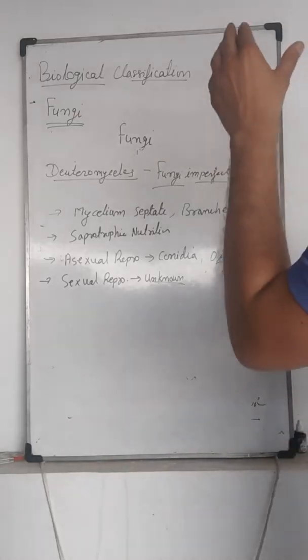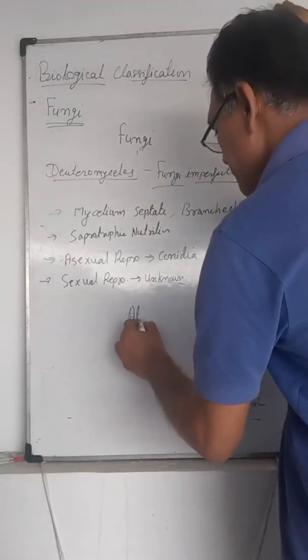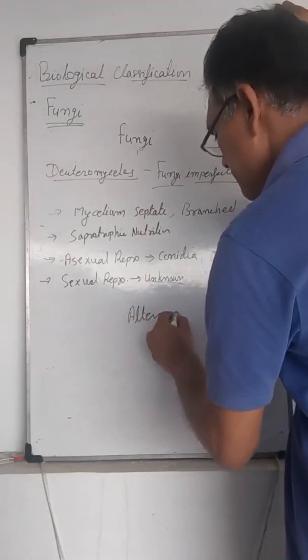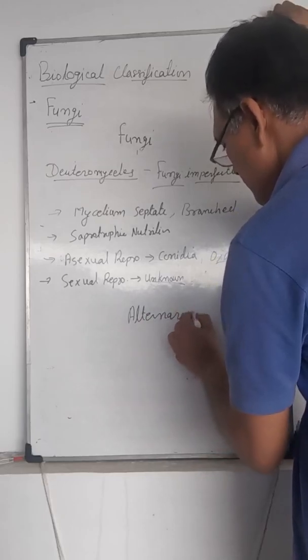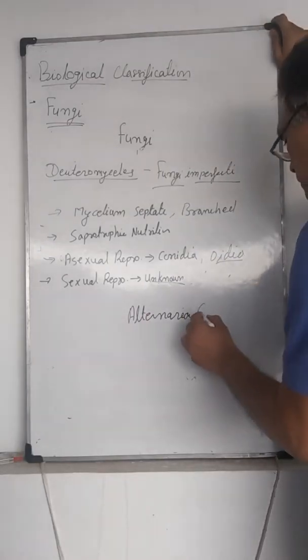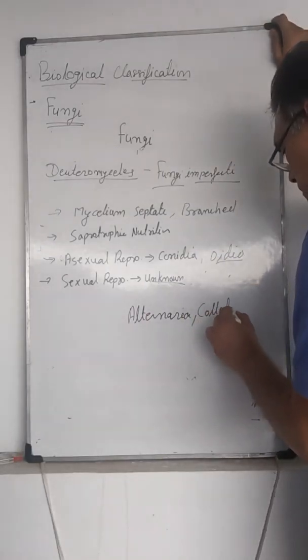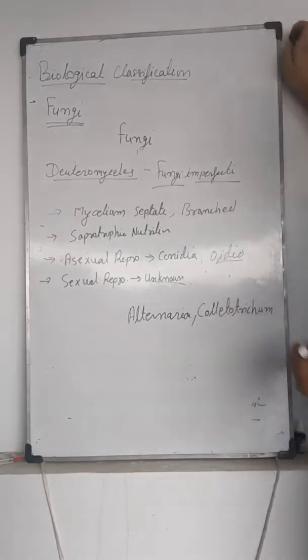Examples of Deuteromycetes are Alternaria and Colletotrichum.